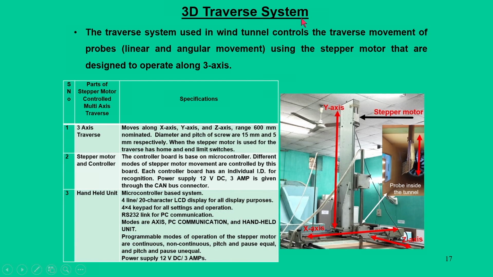The next important segment of wind tunnel instrumentation is the 3D traverse system. So, why do we require a 3D traverse system? For example, if you want to conduct a test in the test section of a wind tunnel, we require movement of the probe, let us say a hot wire anemometer probe that has to be mounted, and it has to move during the tunnel running conditions. So, we require a 3D traverse system in which the probe is mounted, and this 3D traverse moves in x, y and z directions.